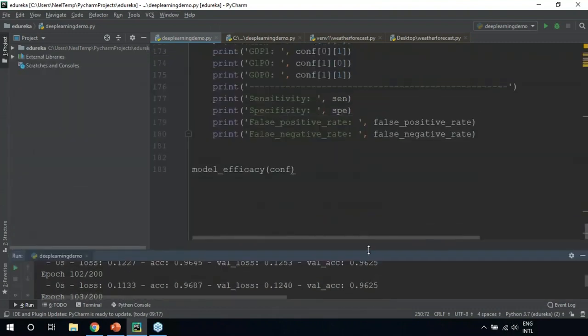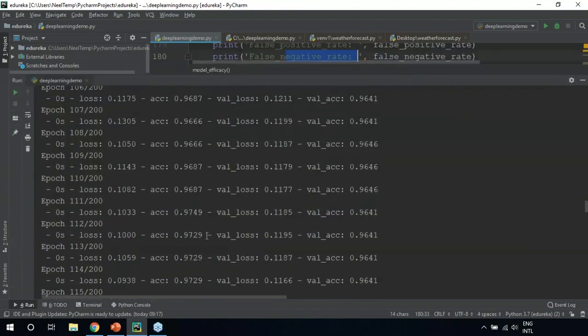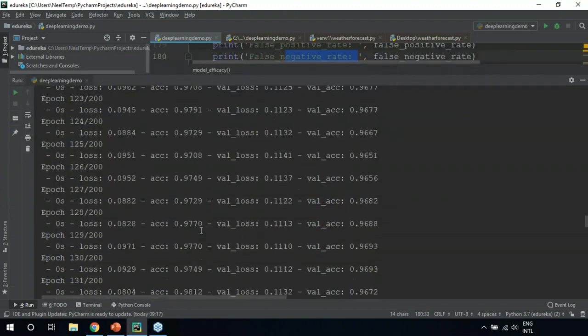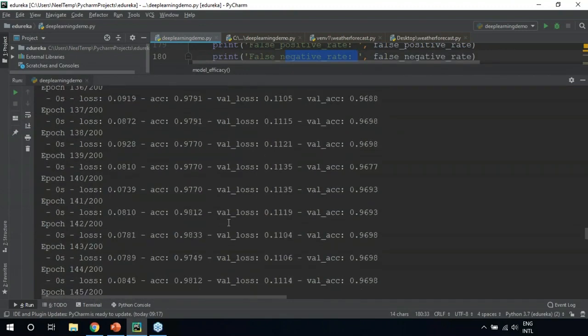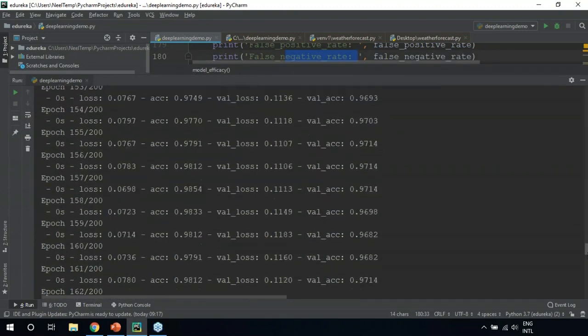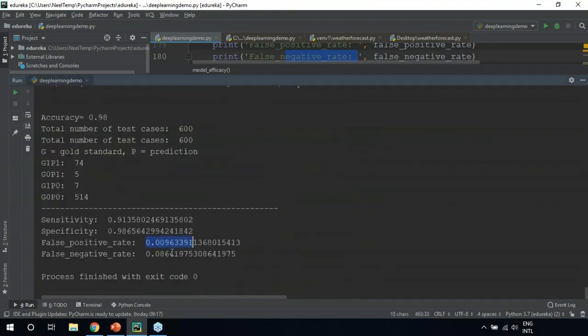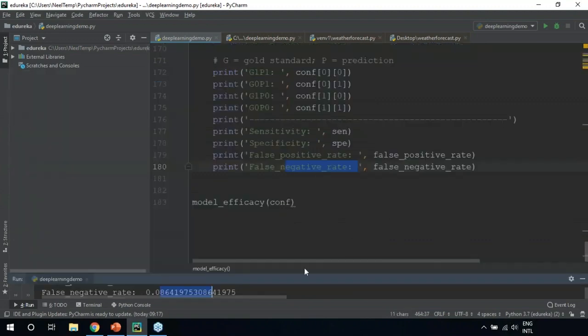So guys, this was our entire demo. Now, in the end, I'm printing out the false positive rate and the false negative rate. Right? All of this basically denotes how many of the data points I was correctly able to predict as fraudulent and how many I predicted wrongly. That's all the false negative and the false positive rate denotes. So guys, this was the entire demo on deep learning.